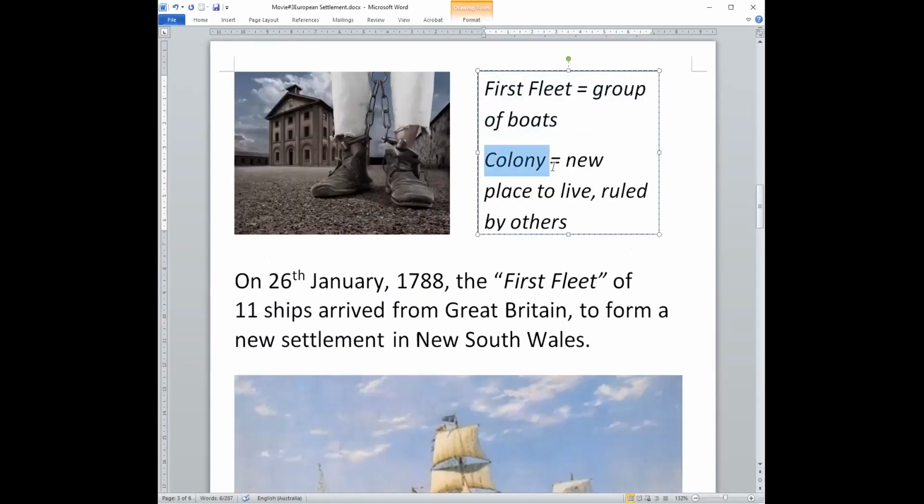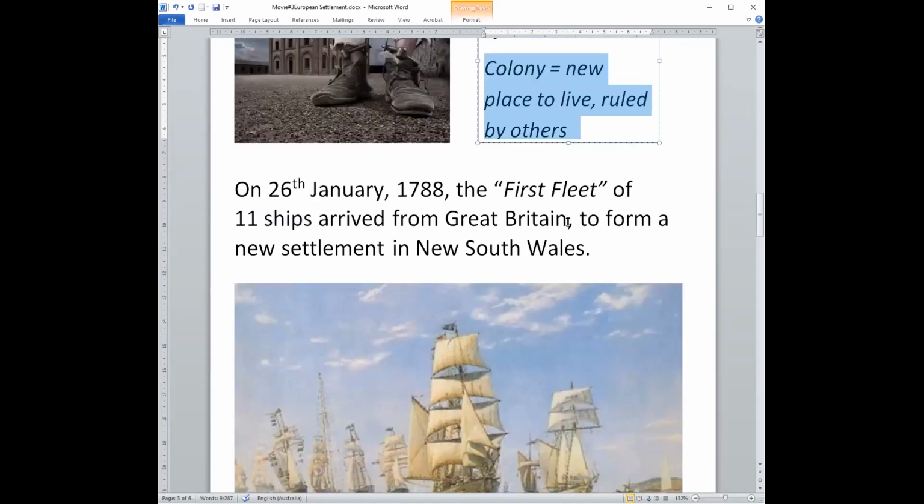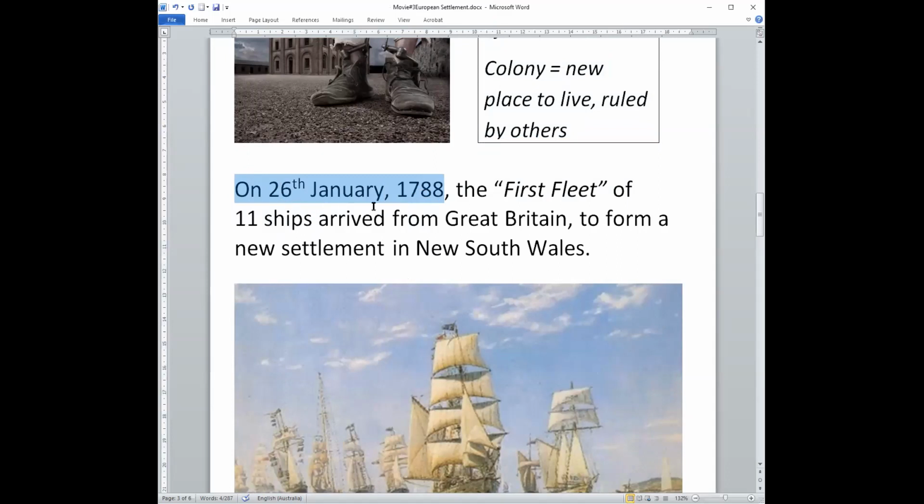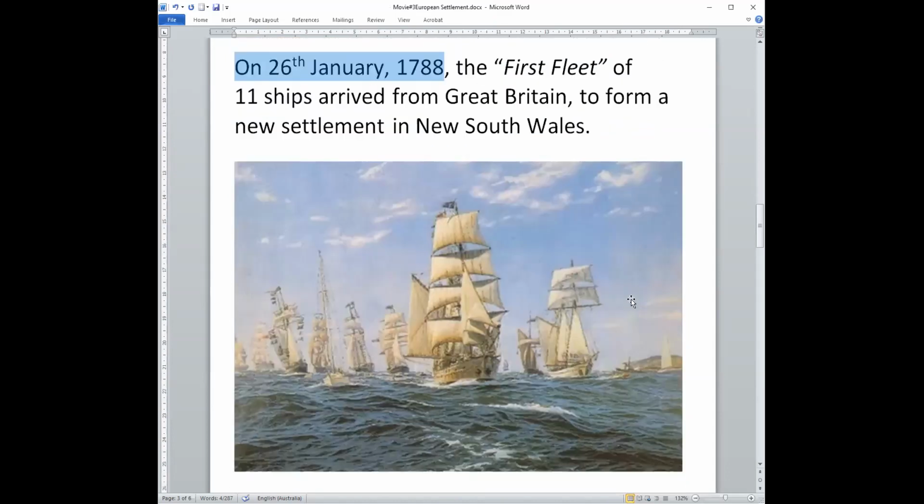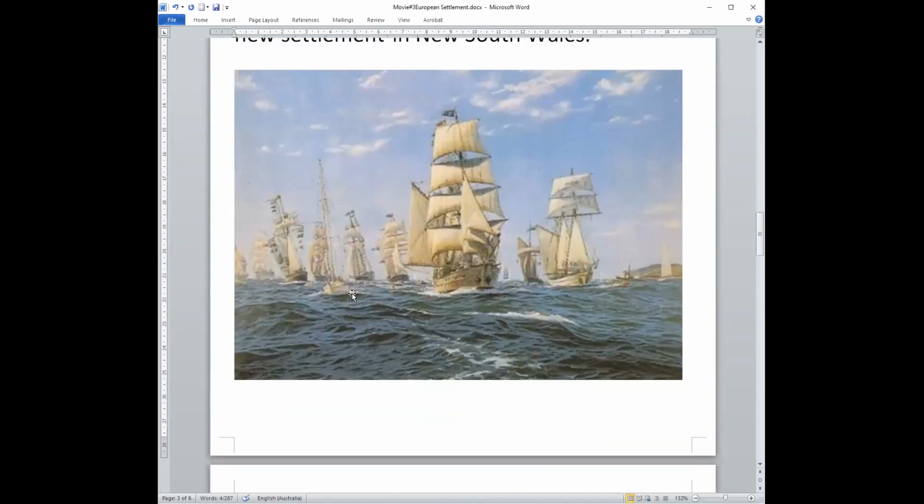And a colony is a new place to live, ruled by others. So this is the date that the ships arrived, the 26th of January, 1788. There's a picture of the first fleet, 11 ships that arrived in the new colony of New South Wales with many convicts on board the ships.